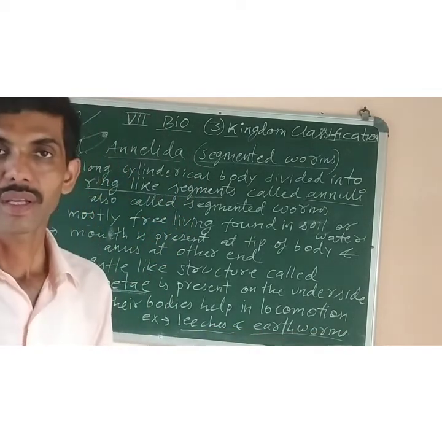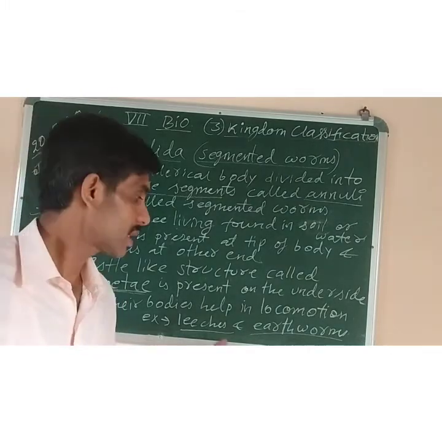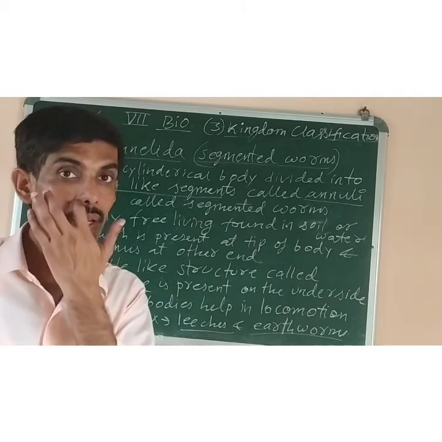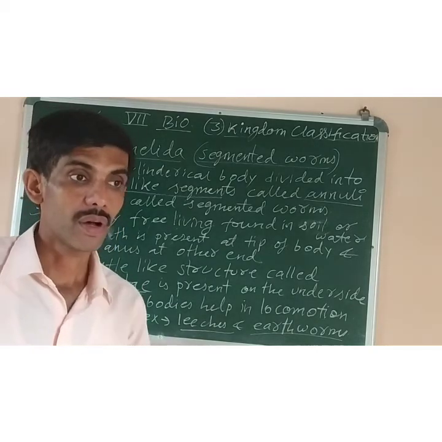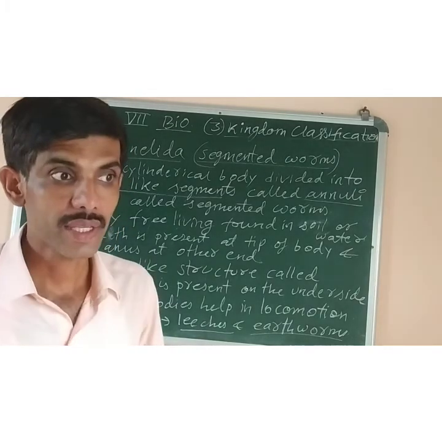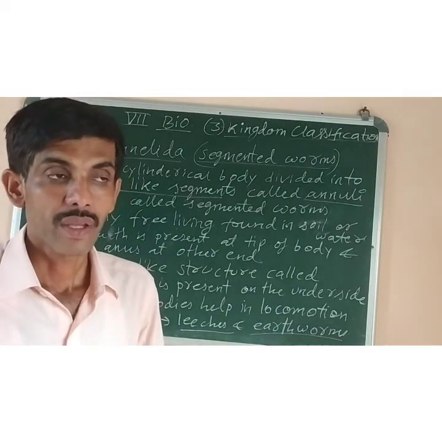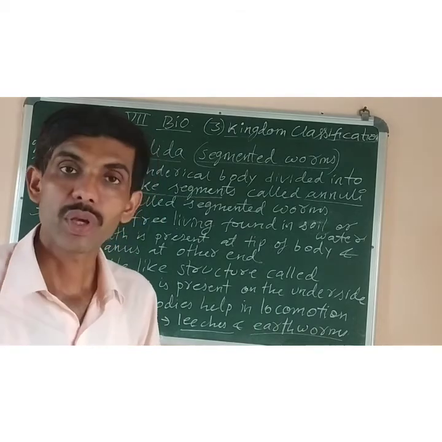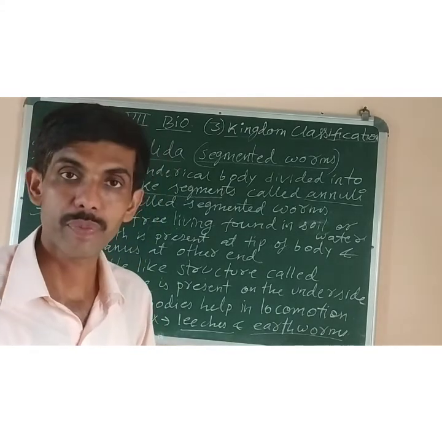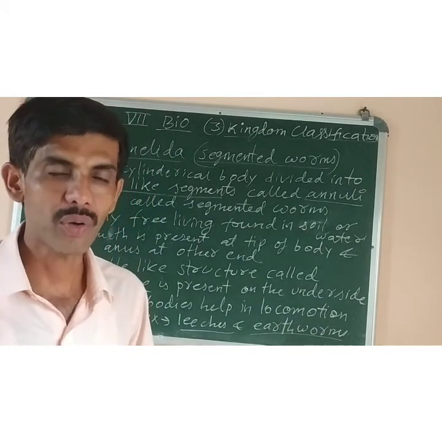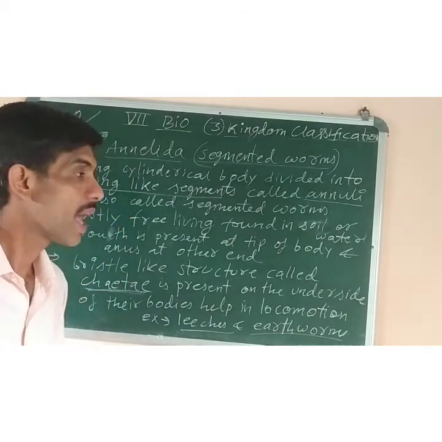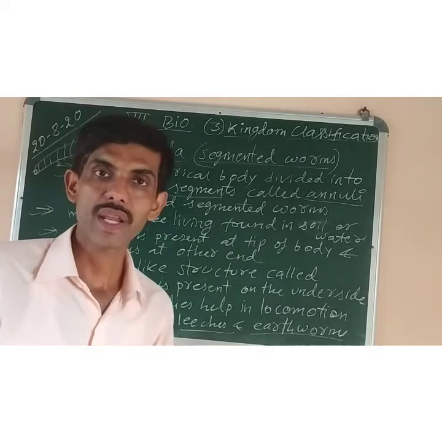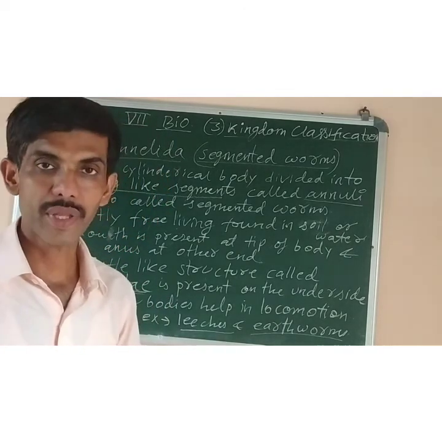Earthworms are quite commonly visible. You can see the earthworm, even the leech also nowadays in the rainy season. You can find the leeches found in the bushy areas, as well as where the garbage and all is there. So you can see the leeches and earthworms, particularly the earthworms' movement. You can see how they move from one place to other, and then you can notice their chaetae, which are present on the underside of their bodies.